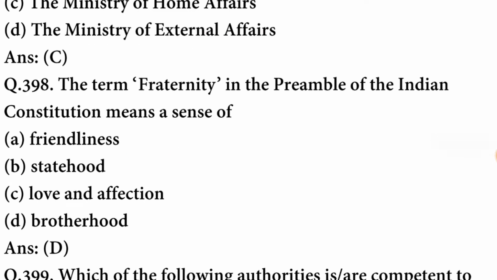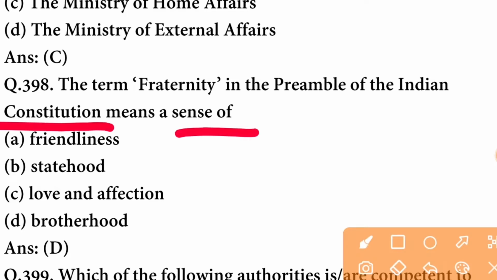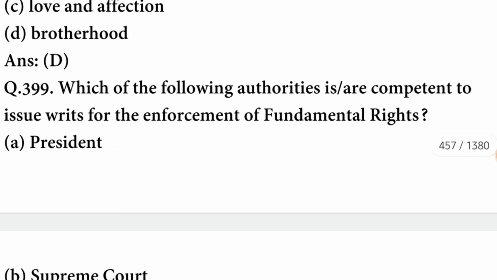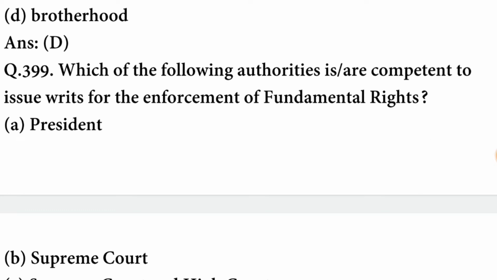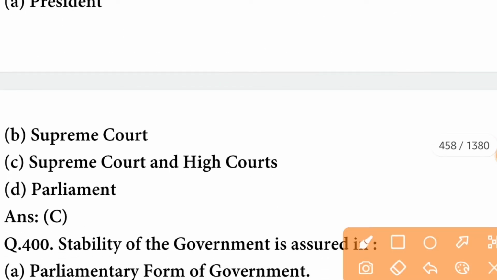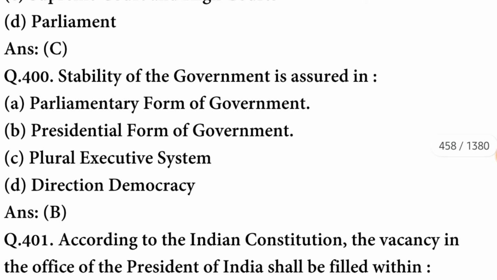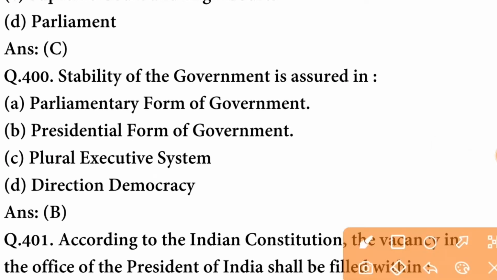The term fraternity in the preamble of the Indian Constitution means a sense of brotherhood. The option is correct. Which of the following authorities are competent to issue writs for the enforcement of the fundamental rights? The authorities are Supreme Court and High Courts. C option is correct. Stability of the government is assured in presidential form of the government.